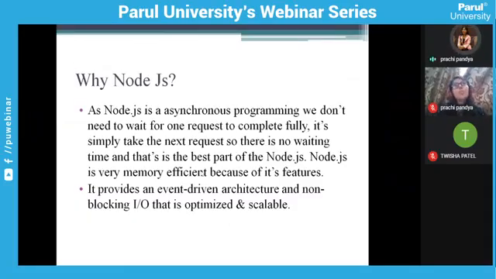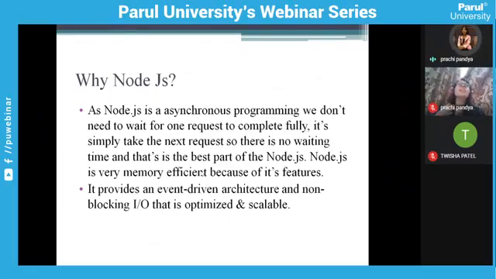So why should we use Node.js? Node.js is basically asynchronous programming. We don't need to wait for one request to complete fully. It simply takes the next request. So there is no waiting time, and that is the best part of Node.js. Node.js is very memory efficient because of its features.